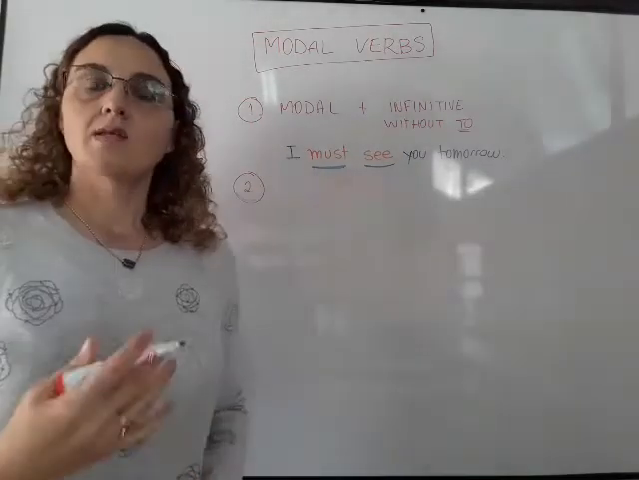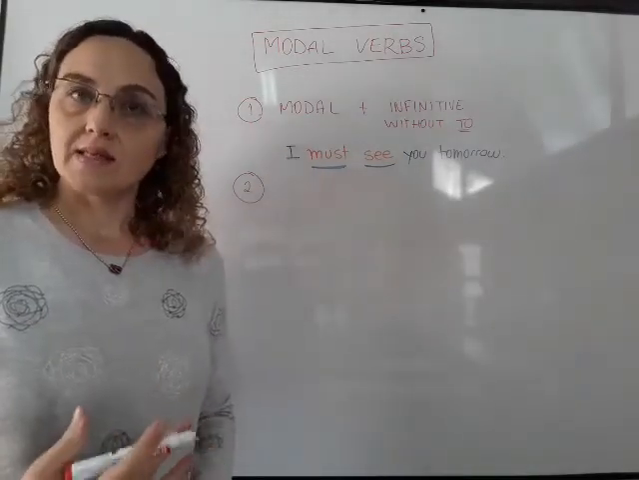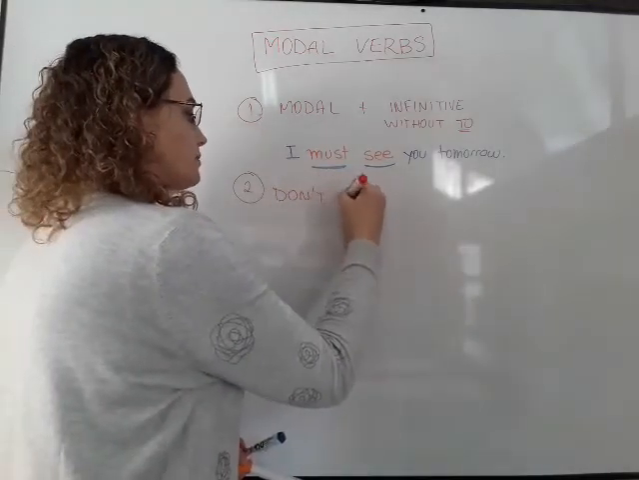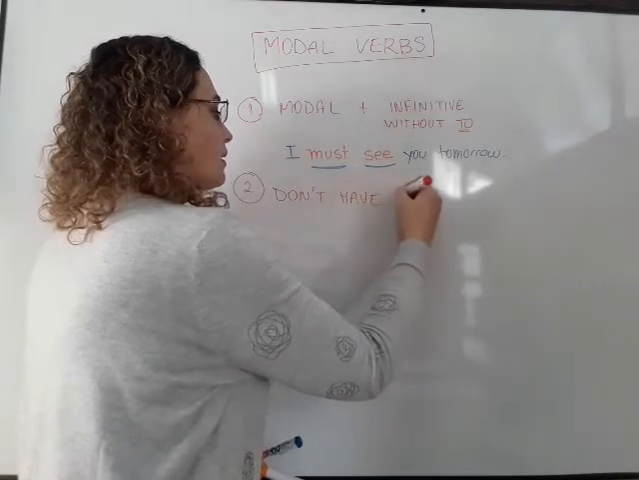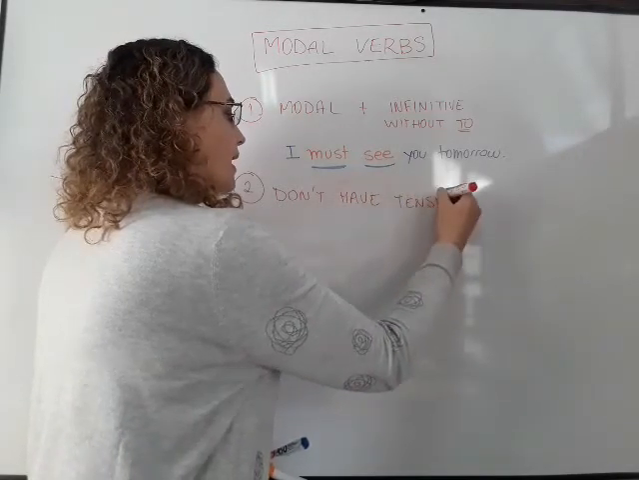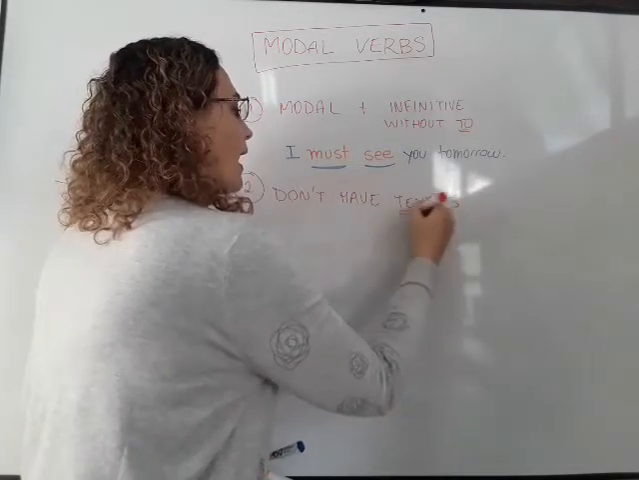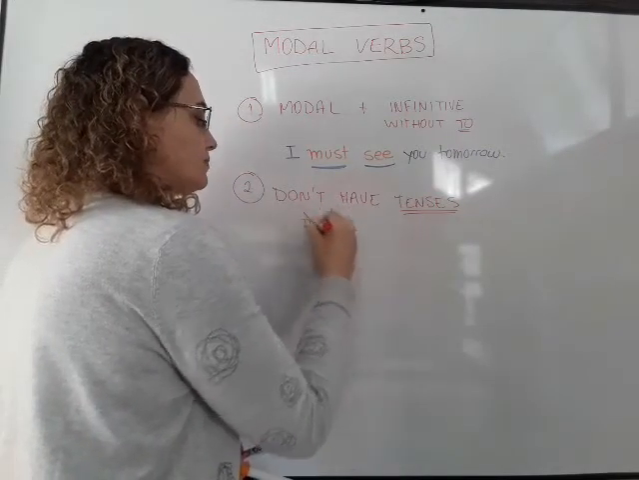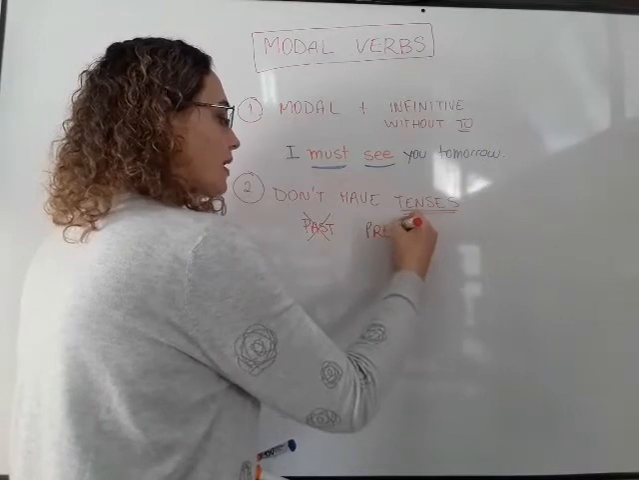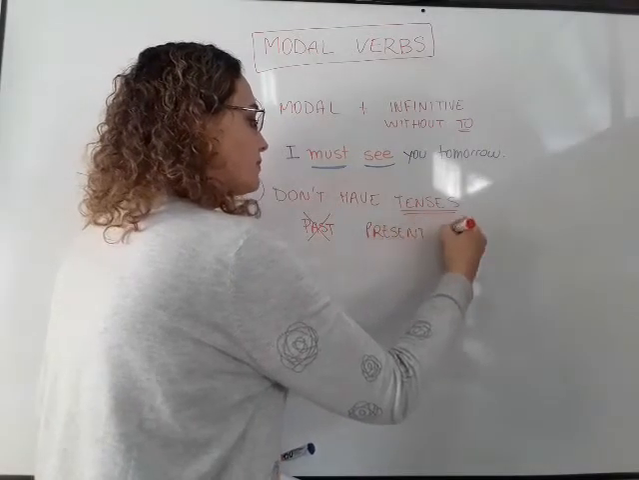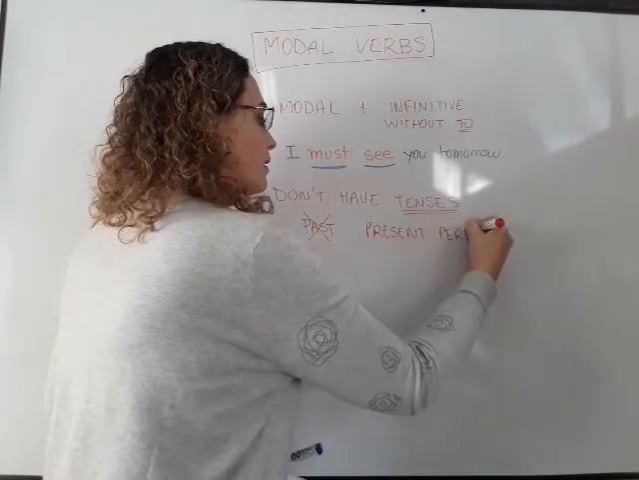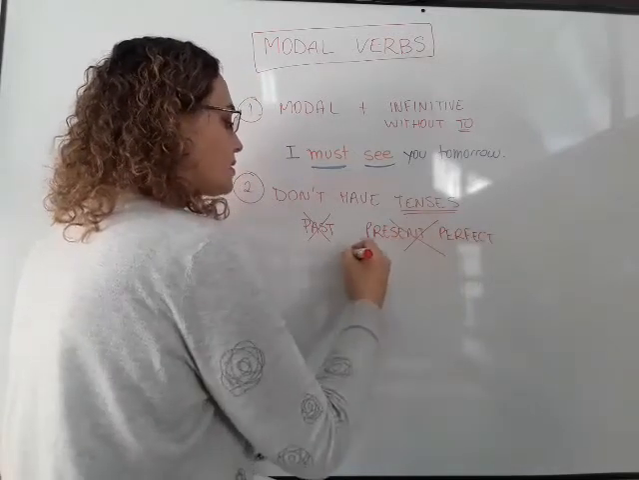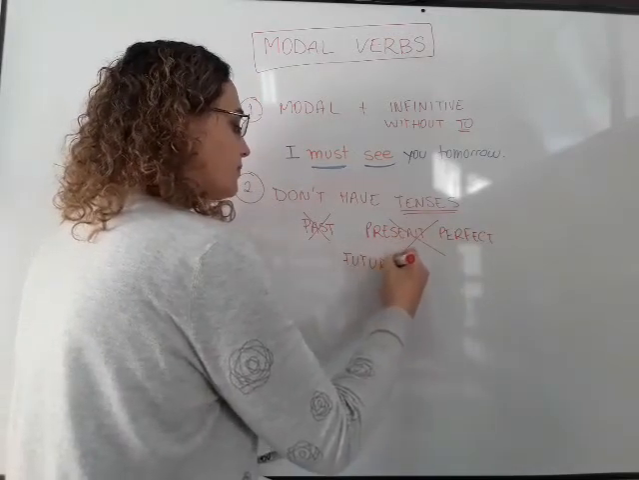What is rule number 2? Modal verbs don't have tenses, okay? So, what does it mean? It means that I cannot say them, for example, in the past, or I cannot say them in the present perfect. That is not possible. Or I cannot say them in the future.